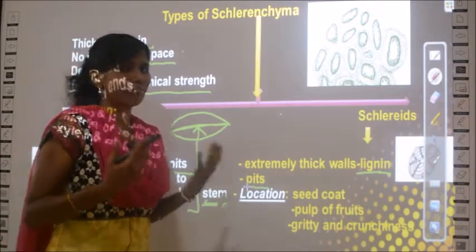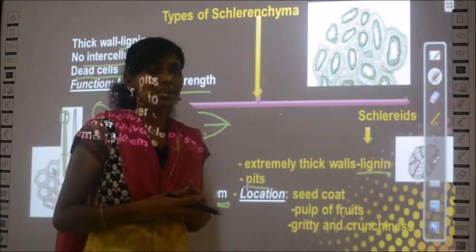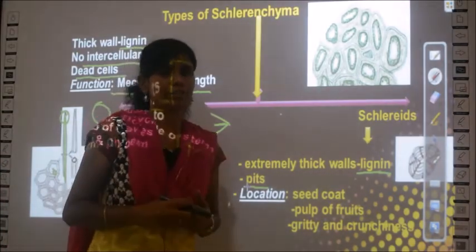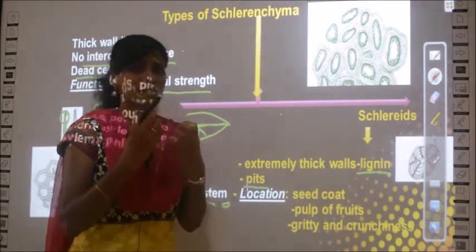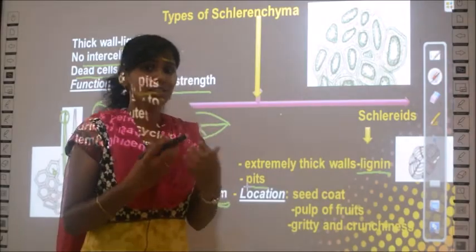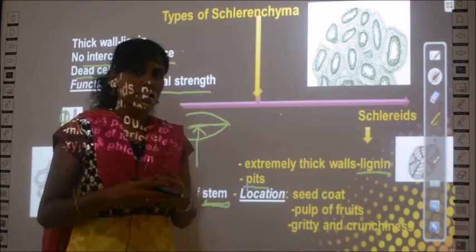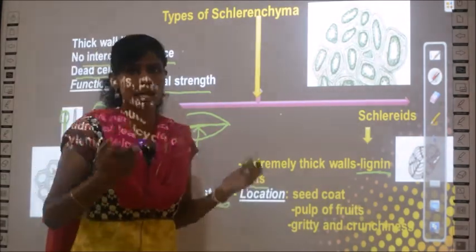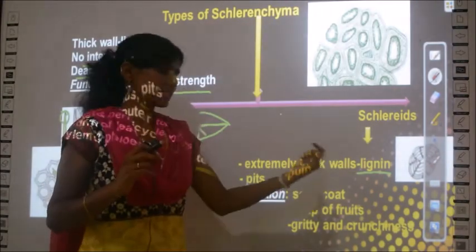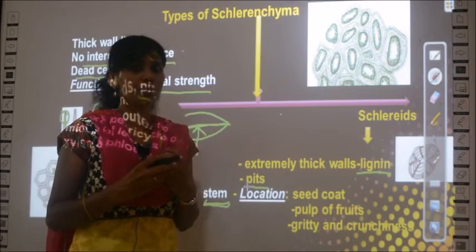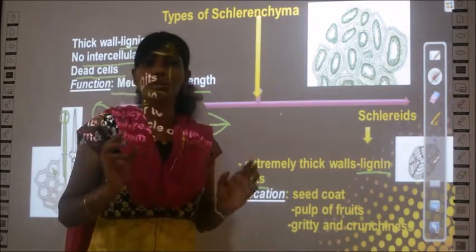And where can you find these scleroids? It is found in the pulp of the fruit. Generally you remember, wherever you find some hard structure in a fruit, what is all hard? Generally the seeds are hard, or the seed coat, the outer covering of the seed is very hard, no? So seed coats will have scleroids because it is very thick, I told, no? So its texture is not soft at all.